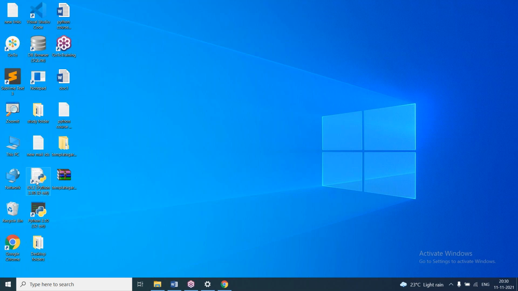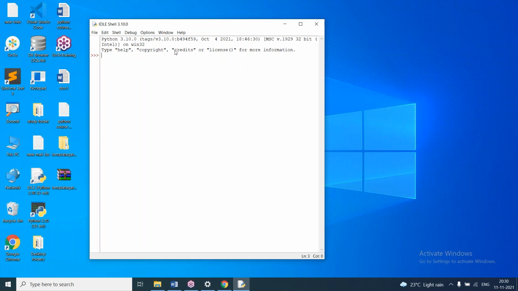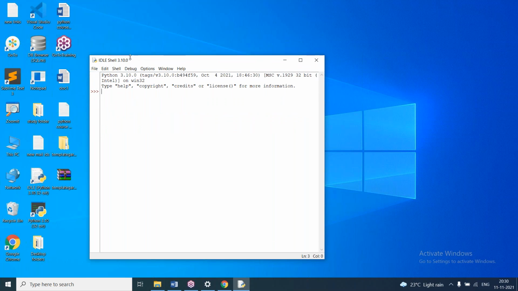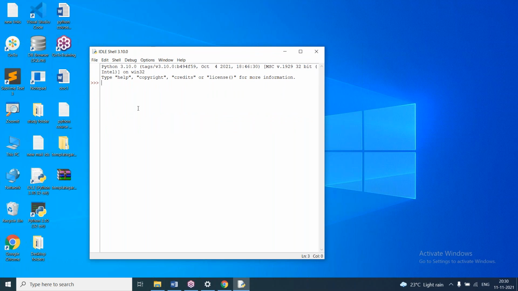And now I'll use IDLE. When I double click on IDLE, we get a window like this. IDLE works as 2-in-1: it works as interactive mode and also as batch mode. Here I can execute the statements.